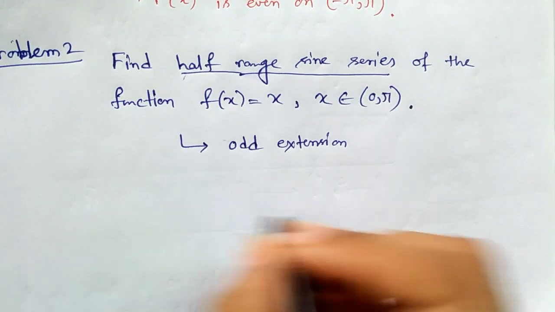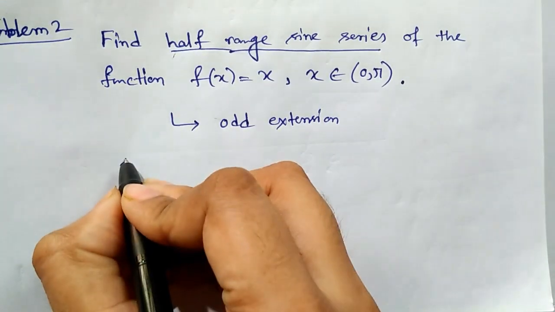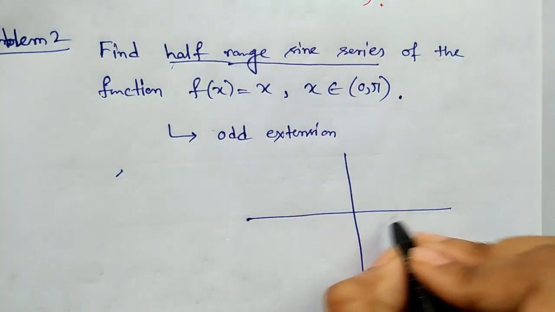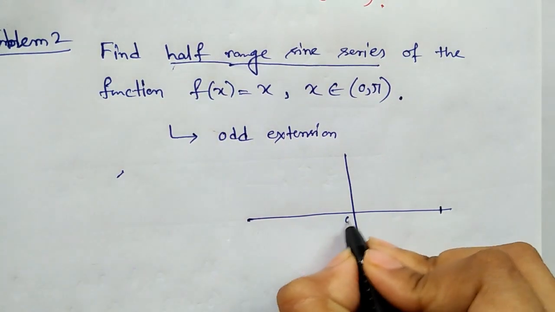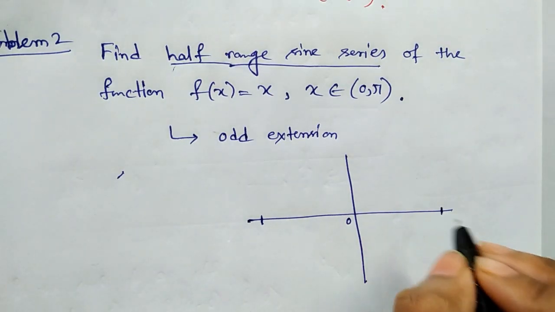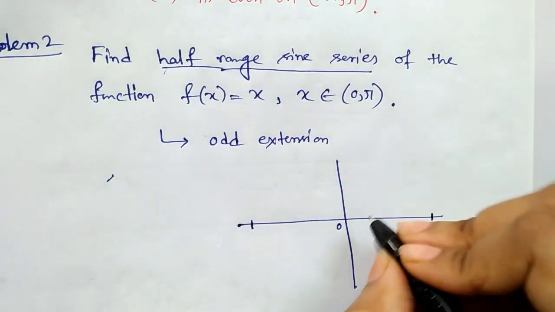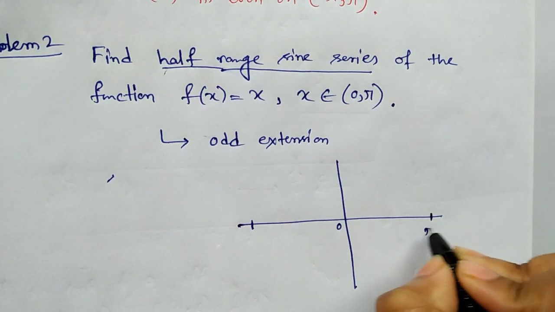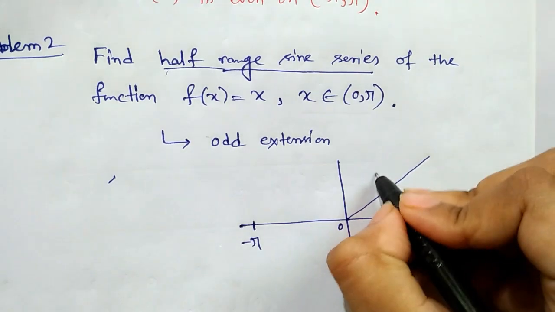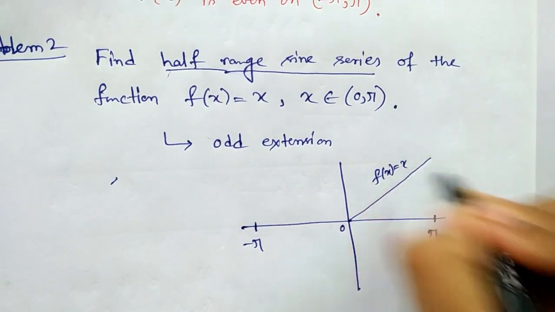Now let us oddly extend this function. First see the graph. I think graphically it looks better and easier. This is pi, this is minus pi, this is 0 to pi, our given function fx equal to x.